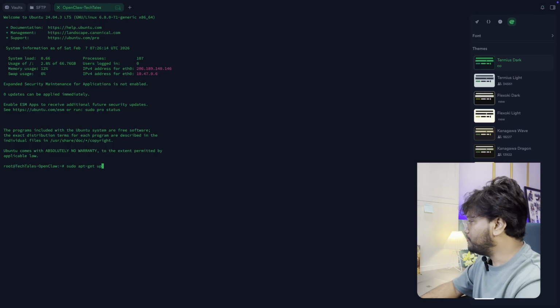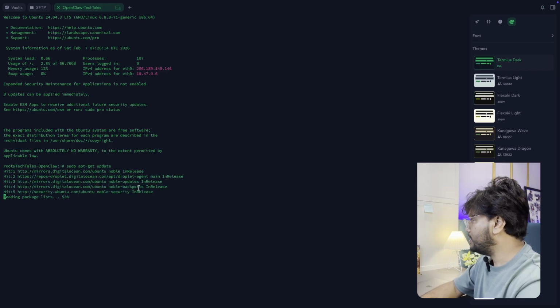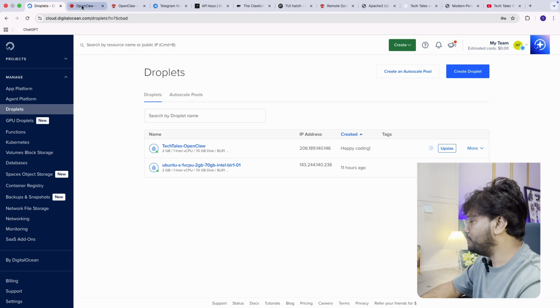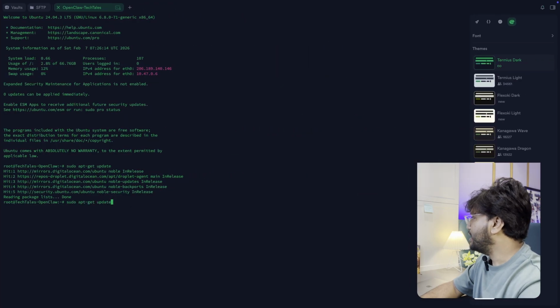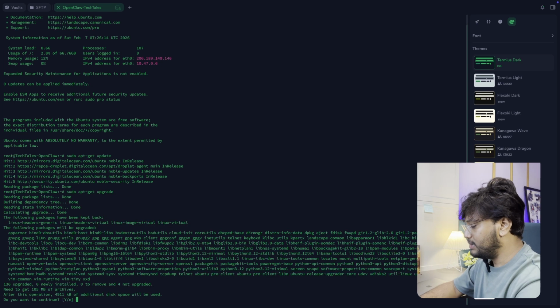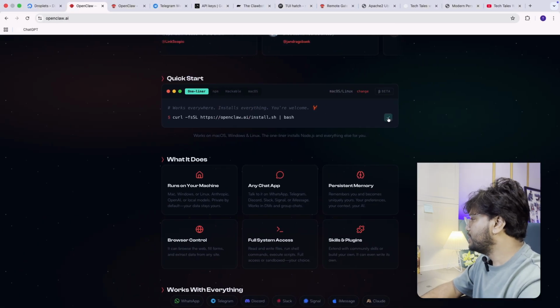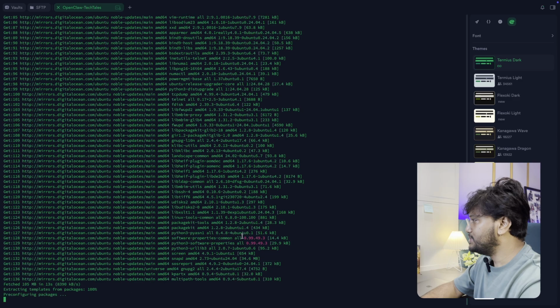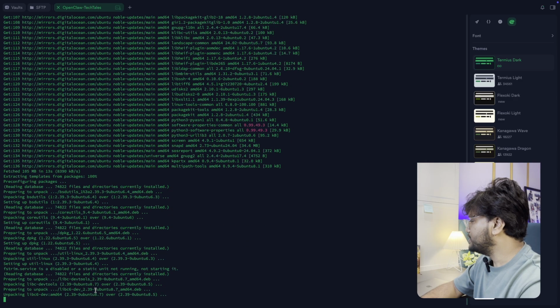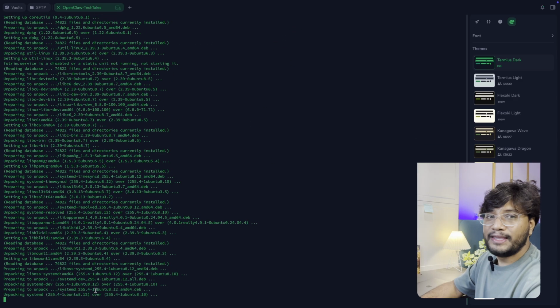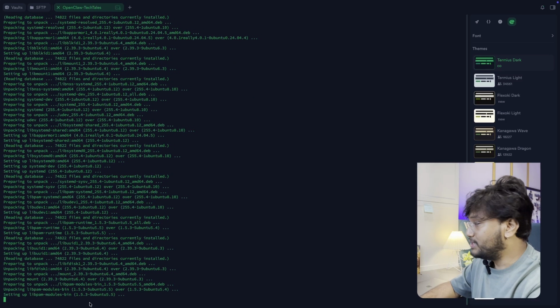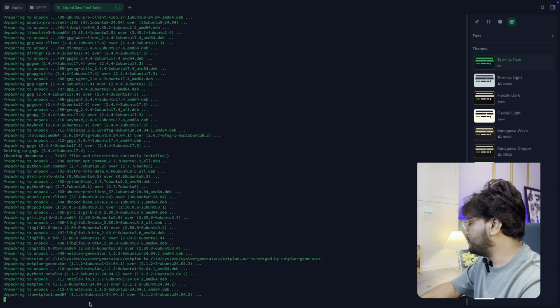Now, simply you need to put a command, sudo apt-get update, so all the libraries and default packages of this VPS will be updated. The other command you need to use is sudo apt-get upgrade, so whatever packages are required for upgrading, it will install. And now you need to copy a command from the OpenClaw official website, which is curl and install.sh. This is the best command. Once it is completed, you just need to put the command here and the installation will start. We just wait a few minutes.